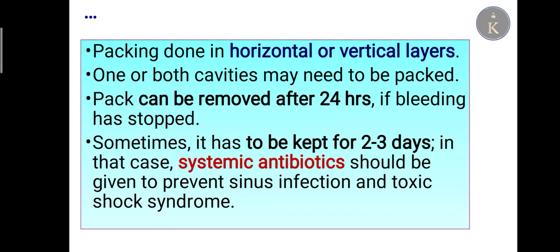Packing is done in horizontal or vertical layers. One or both cavities may need to be packed. Packing can be removed after 24 hours if bleeding has stopped. Sometimes it has to be kept for 2 to 3 days. In that case, systemic antibiotics should be given to prevent sinus infection and toxic shock syndrome.